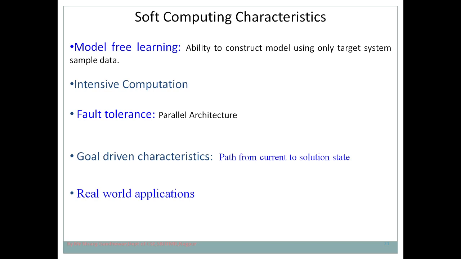Then intensive computation. I talked about numerical computation, that soft computing involves numerical computation, but here we are saying that it involves intensive computation. Intensive computation means very high level computation, so it totally depends on the complexity of the problem. I told you that artificial intelligence is a very broad domain under which there is the concept of machine learning. The aim of machine learning is to make a system which can learn on its own without human intervention. After machine learning there is deep learning. There is always confusion about when to use machine learning and when to use deep learning.